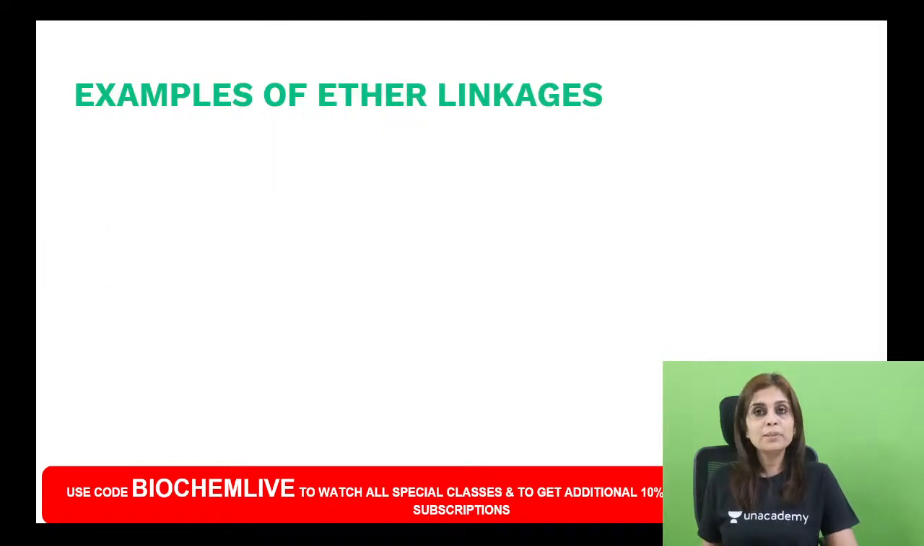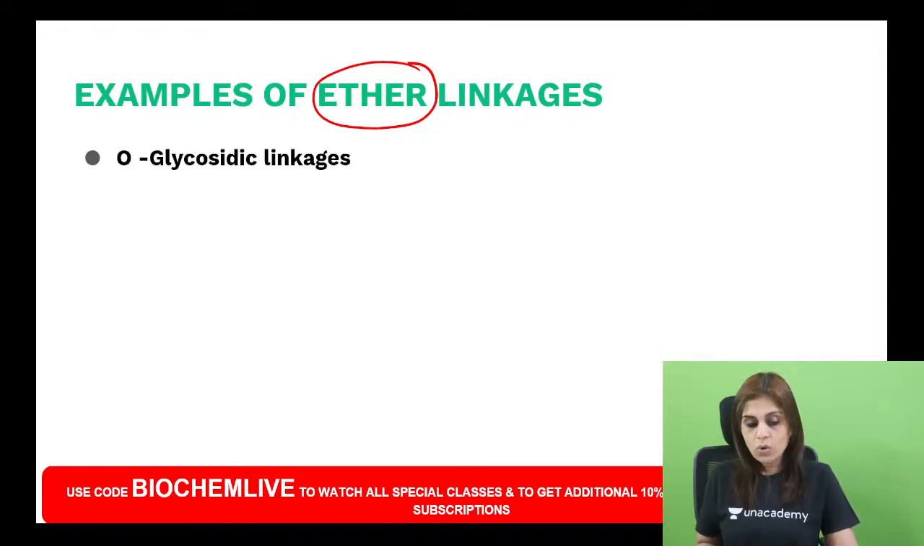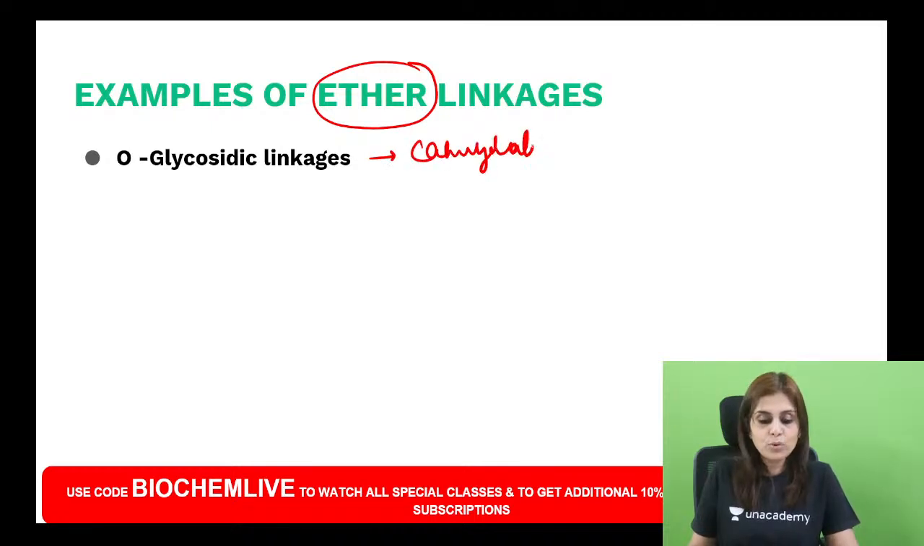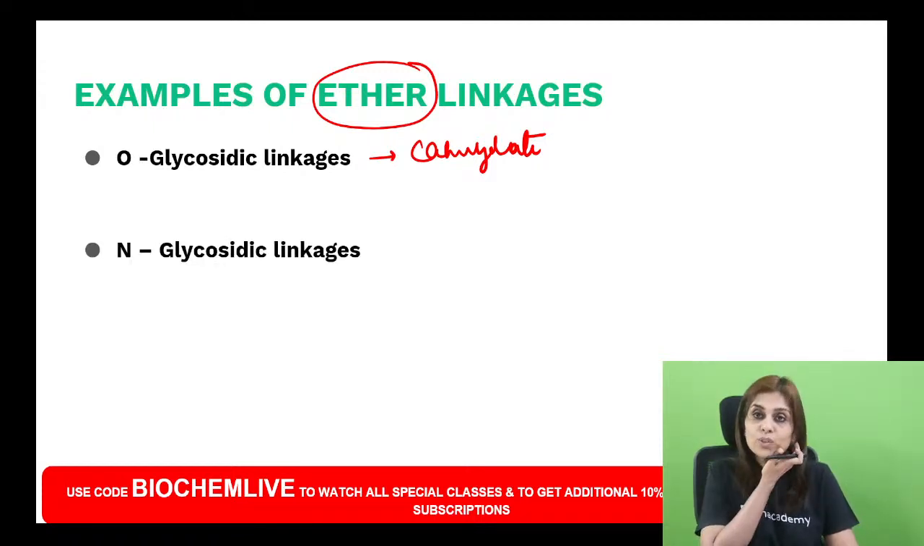Now what are the examples of ether linkages? The best example for ether linkage would be glycosidic linkage. O-glycosidic linkage is present in carbohydrates. Have you all learnt about alpha 1,4 linkage, alpha 1,6, alpha 1,1? What are those linkages? All those are glycosidic linkages, O-glycosidic linkages. And then N-glycosidic linkage is present in nucleosides and nucleotides.